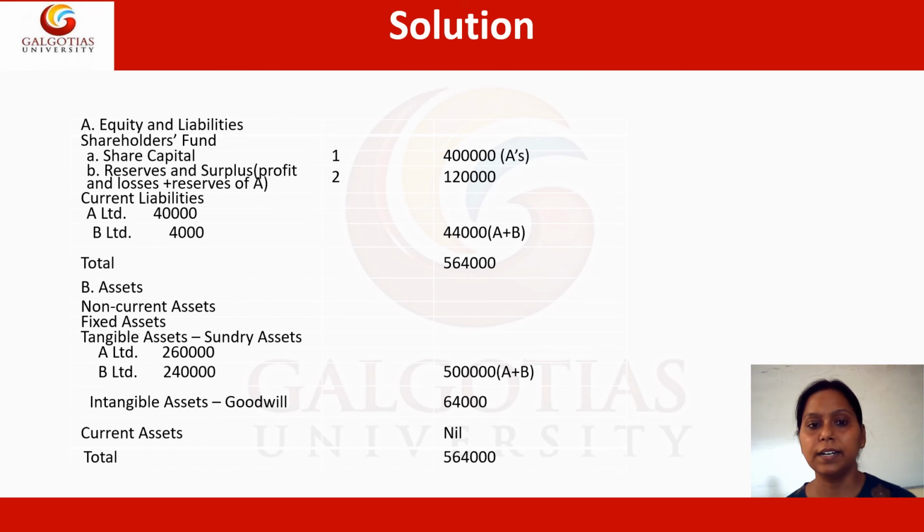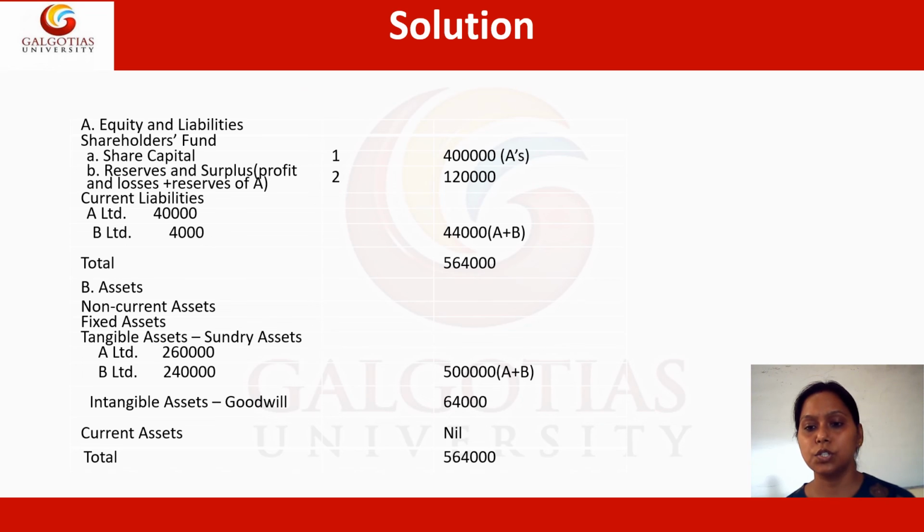Further, the current liabilities of A and B are also given in the separate balance sheet of each. So we just sum up the amounts and put them here, because no other adjustment has been given in the question. We simply add up the amounts and put them in the consolidated balance sheet under the respective head. On the other side, which is the asset side, non-current assets will be written here.